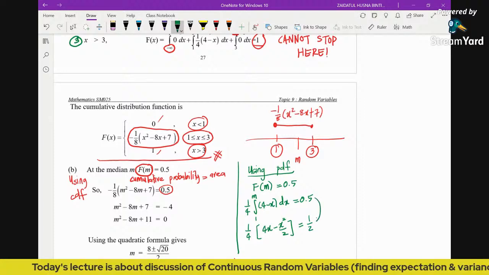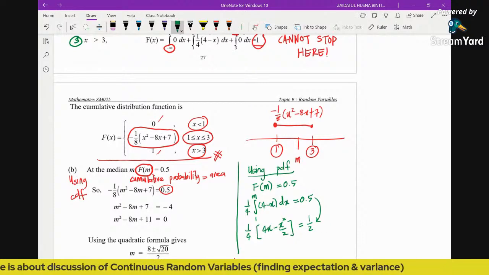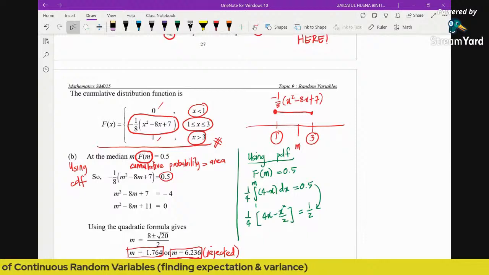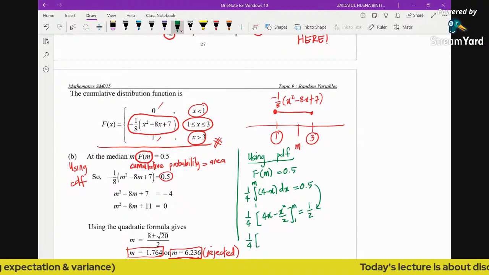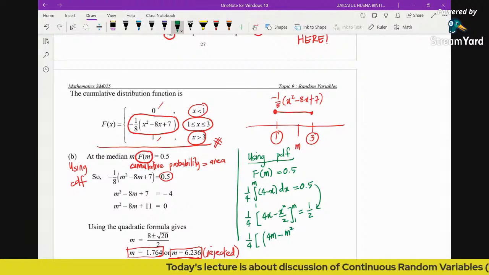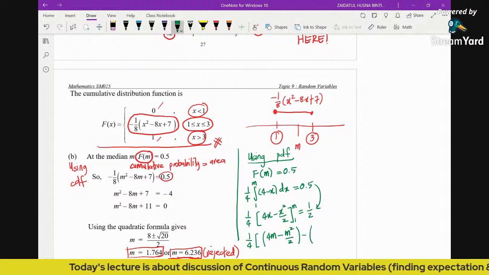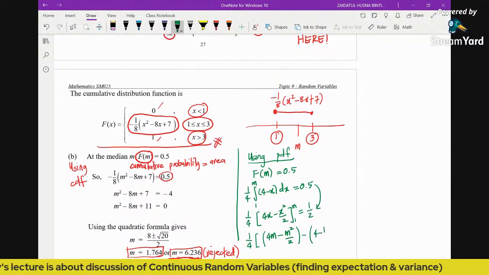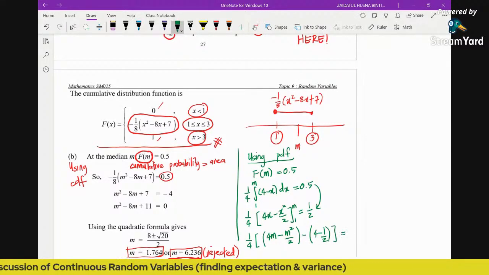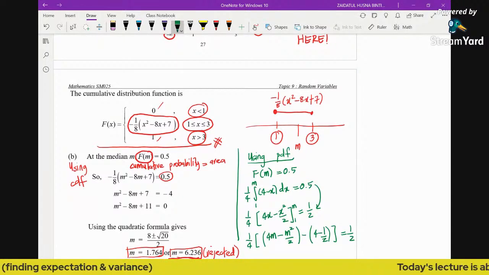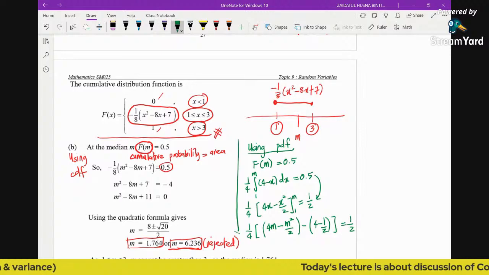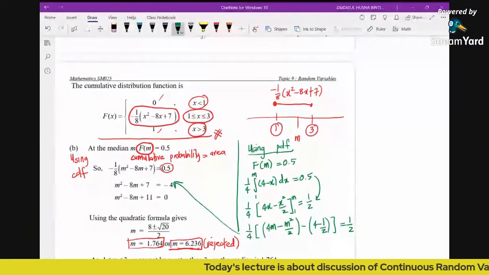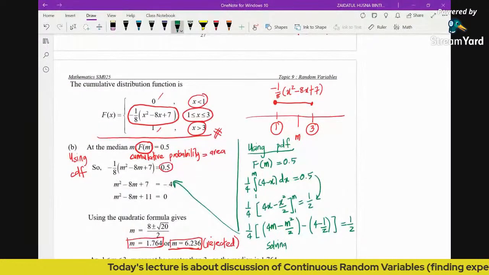I transform the 0.5 to be 1 over 2. The limits here are 1 and m, right? So now we substitute the limits. The upper limit will give us 4m minus m squared over 2, and then minus, we substitute the lower limit, 4 minus 1 over 2, and then you equate to 1 over 2. Eventually, you'll get a quadratic equation, more or less the same, exactly the same as this quadratic. Solving the quadratic will give you actually the same answer.